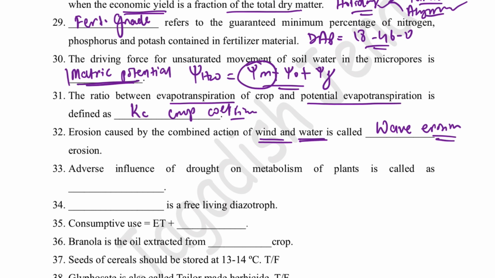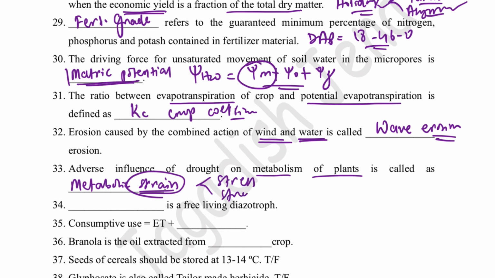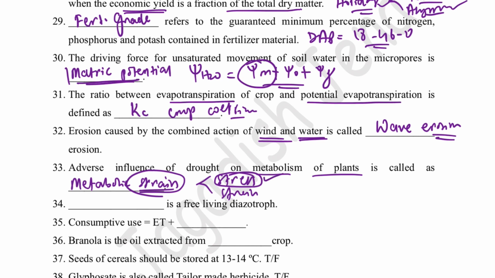Then next question: the adverse influence of drought on the metabolism of a plant is called metabolic strain. What is stress? What is strain? The agent acting, or an unfavorable condition, is called stress, and the result of the stress is known as strain.